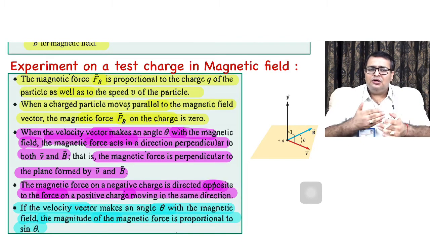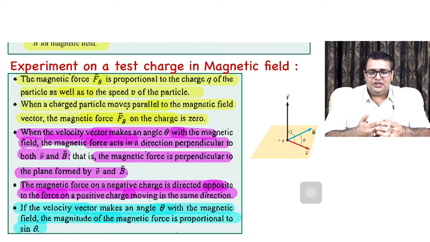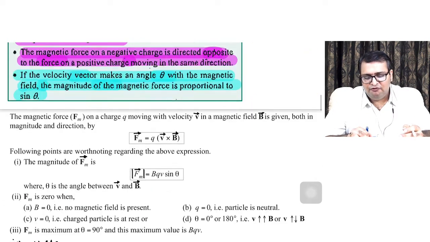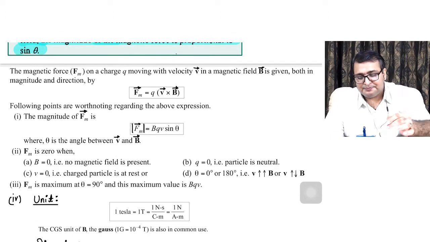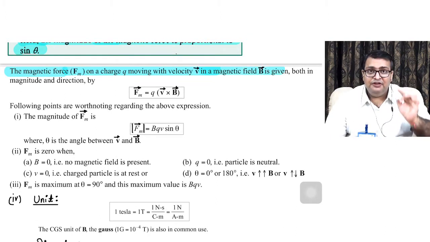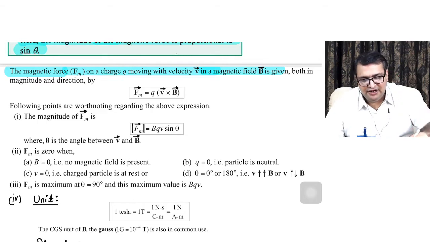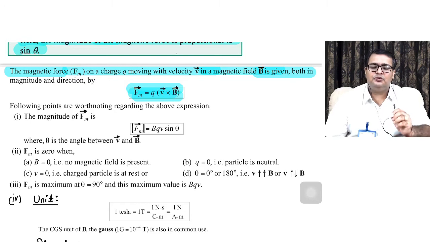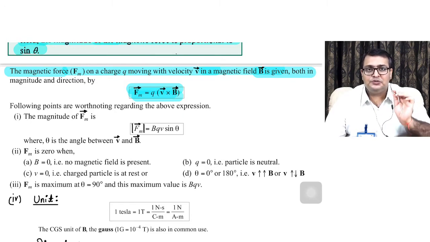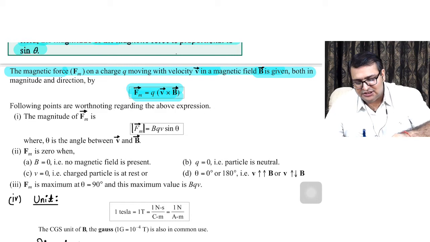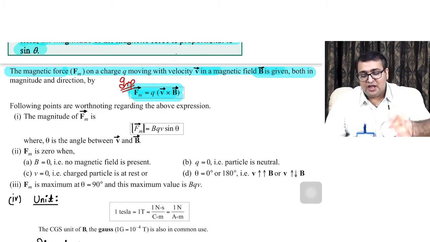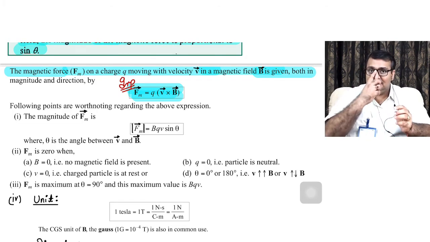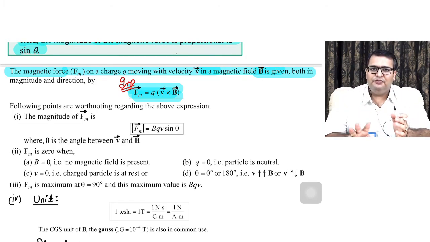So after doing all these experiments, finally it was concluded that the magnetic force on a charged particle moving with velocity V vector in a region of magnetic field B vector was given by Fm, the magnetic force, equals Q V cross B. This was a very important relation which was finally deduced. Now, what is it? It is a cross product between the velocity vector and the magnetic field vector.